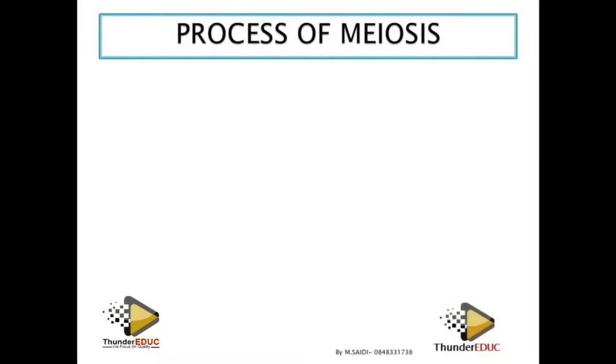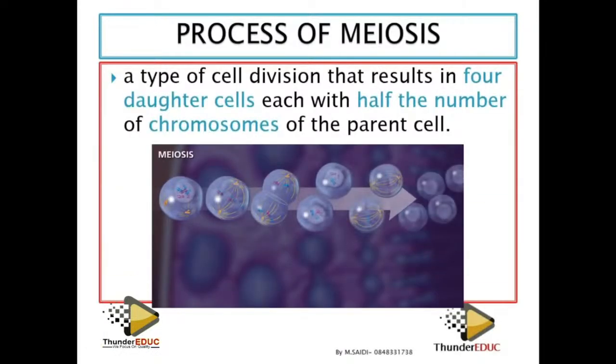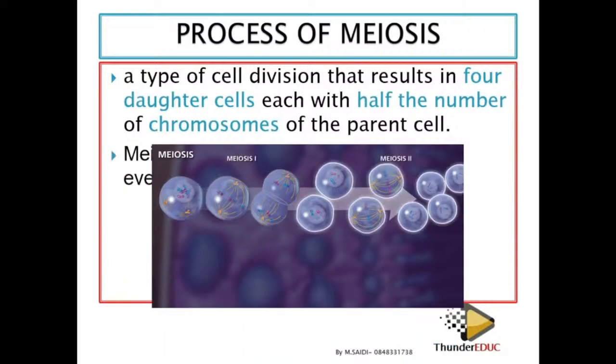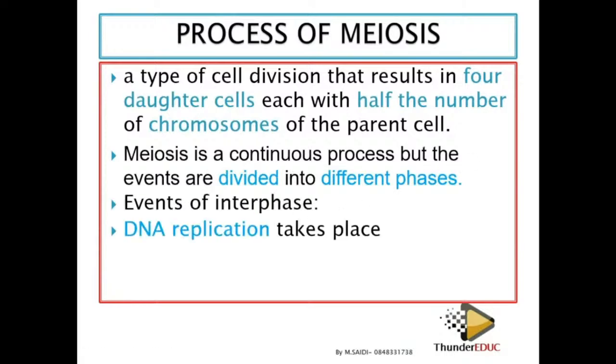The process of meiosis. Don't forget that we say meiosis is the process whereby one cell divides to form 4 daughter cells. These cells are genetically different from each other and from the parent. It is a type of cell division that results in 4 daughter cells, each with half the chromosome number of the parent. Meiosis is a continuous process, but it's divided into different phases.